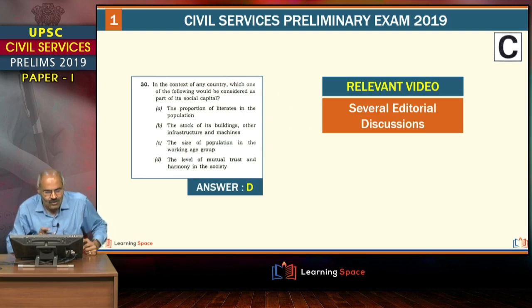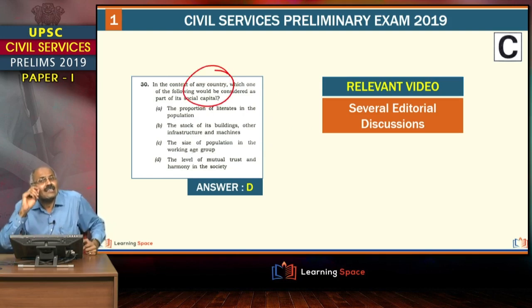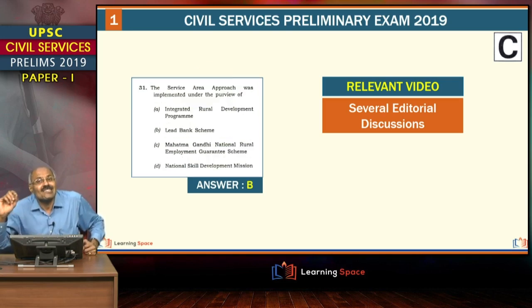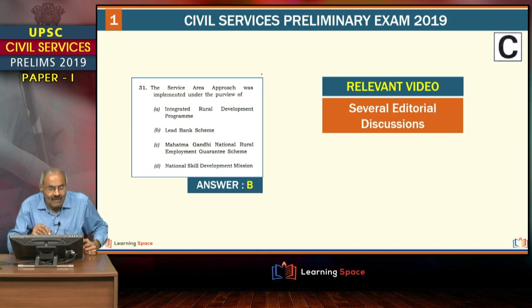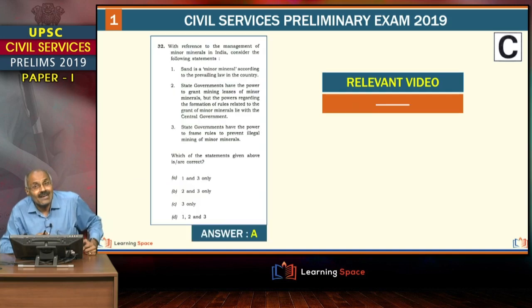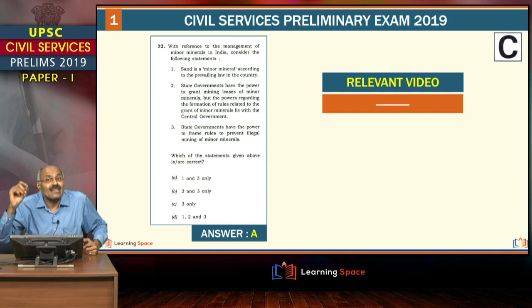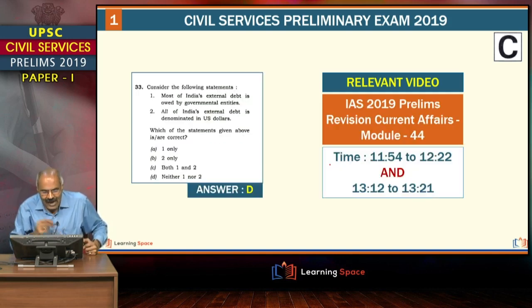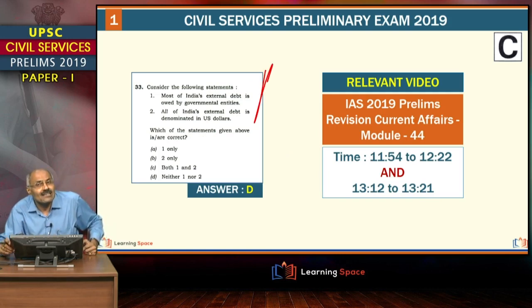Then this is with regard to social capital in the editorial, human capital, social capital, intellectual capital, physical infrastructure. All these terms were explained with the pictures, right? This is service area approach. This was also explained in the editorials. This is a lead bank scheme. In fact, what is the chronological sequence of banking system, we explained in the editorial discussion, and this we have not taught clearly, right?